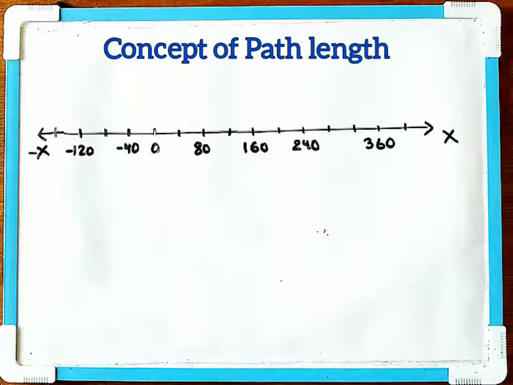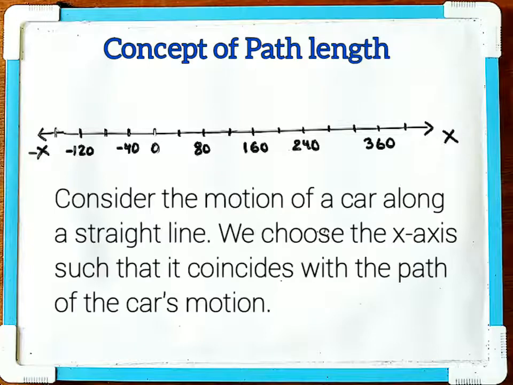Now we shall come to the concept of path length. Consider the motion of a car which is moving in a straight line. In order to describe this motion, we shall make use of a coordinate axis, the x-axis, and a reference point, such that the x-axis coincides with the path of the car's motion.